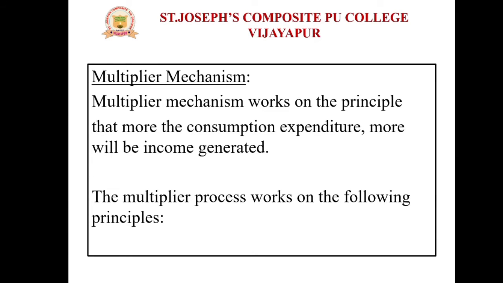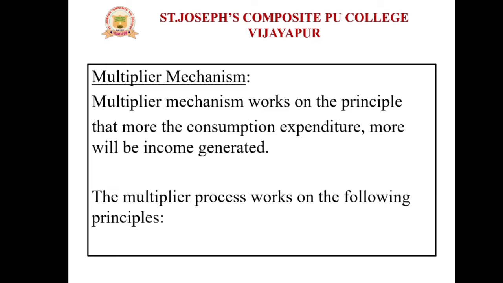The multiplier mechanism works on the principle that the more the consumption expenditure, the more income will be generated. So what is the main key point of the multiplier mechanism? One of the principles is that the more the consumption expenditure, the more income will be generated. If more is consumed, more income will be generated. This is the concept of a multiplier mechanism.